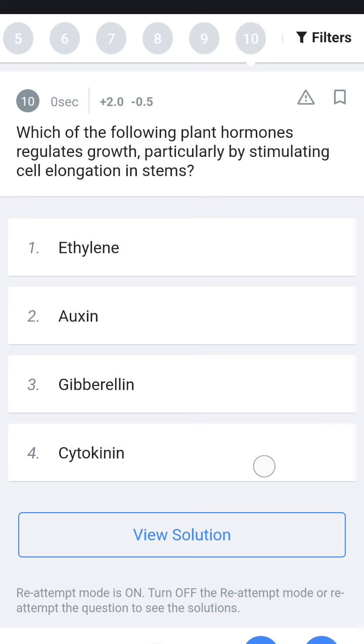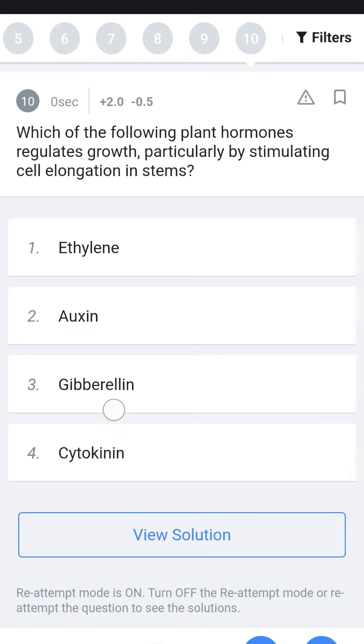Next, which of the following plant hormones regulates growth, particularly in stimulating cell elongation in stems? It is ethylene, auxin, gibberellin or cytokinin. Ethylene is used to ripen fruits quickly. Auxin is used for cell elongation.